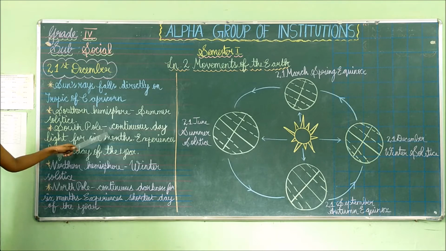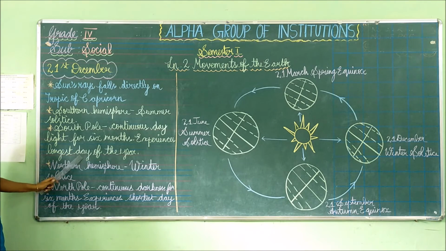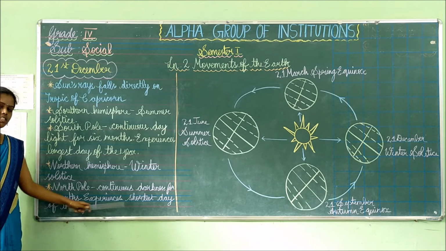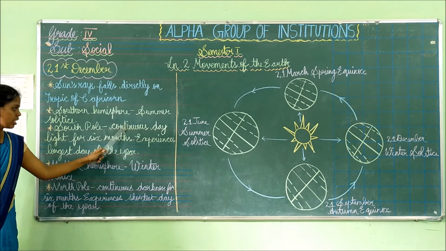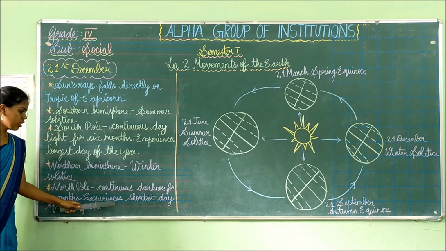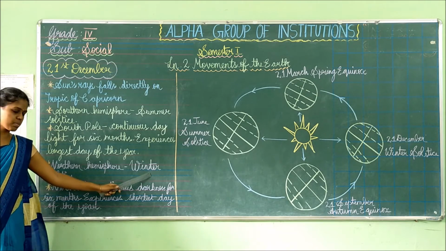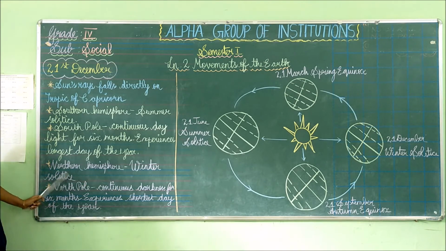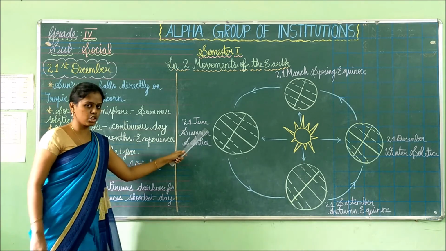See, here we have seen that it experiences the longest day. Here it experiences the shortest day. Here in the South Pole there is continuous daylight for 6 months. In the North Pole there is continuous darkness for 6 months. It experiences summer solstice, and in the northern hemisphere it experiences winter solstice. It is opposite to 21st June.